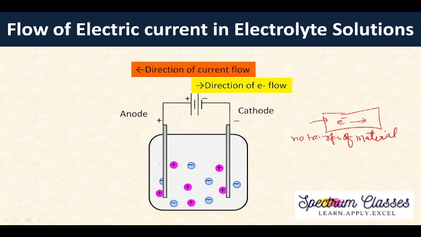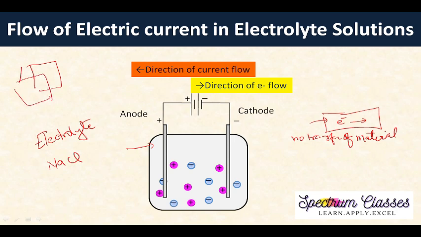But in the electrolyte solution, first I will tell you what an electrolyte is. Suppose I have NaCl. In solid state it has a cubical structure, and at the corners we have positive and negative charges, Na plus and Cl minus, embedded. But if it is fused or melted, then these are free to move.